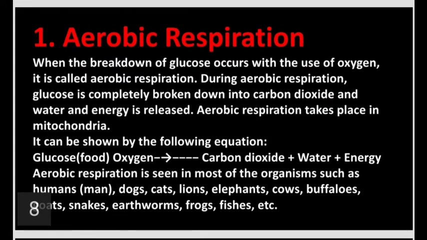Aerobic respiration. When the breakdown of glucose occurs with the use of oxygen, it is called aerobic respiration. During aerobic respiration, glucose is completely broken down into carbon dioxide and water, and energy is released. Aerobic respiration takes place in mitochondria. It can be shown by the following equation.